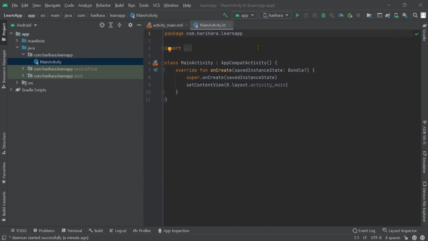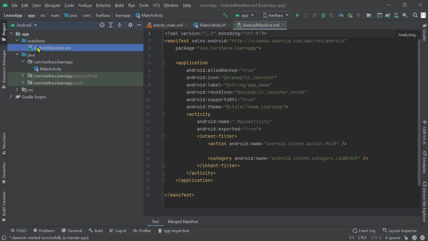Okay, fine. So whatever I have taught you is called an activity. Here it is named MainActivity; we can change it, no issue. And this is the manifest file that we have learned about.